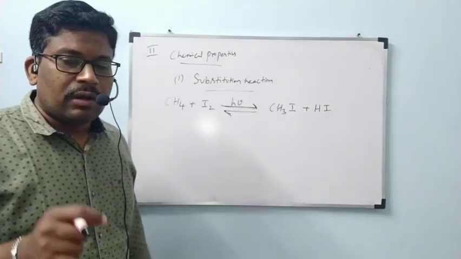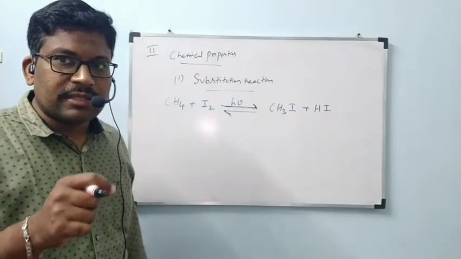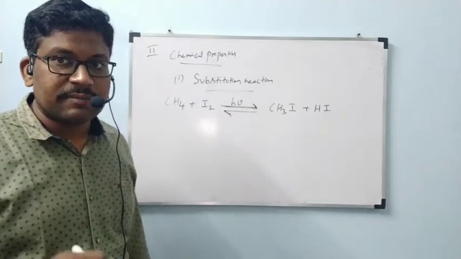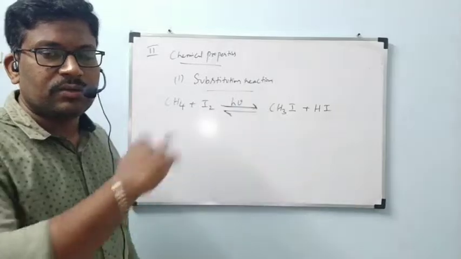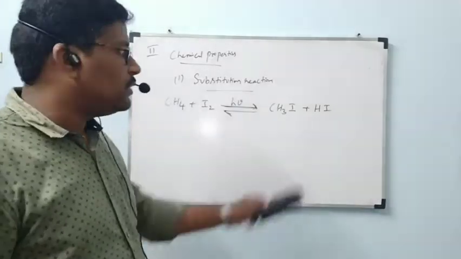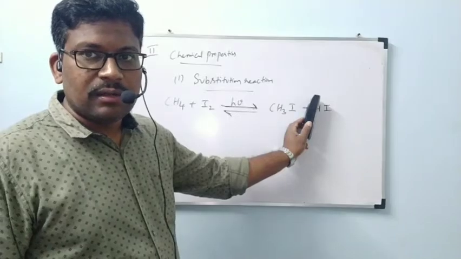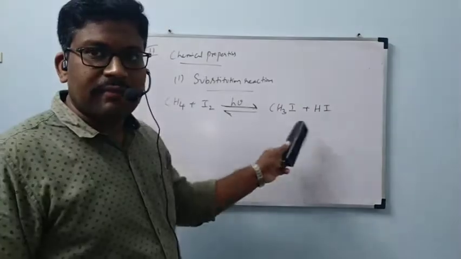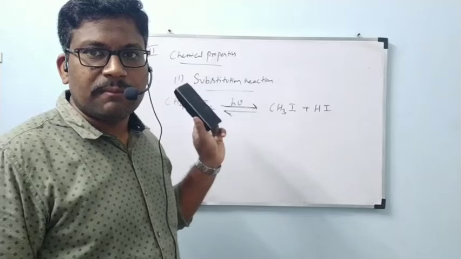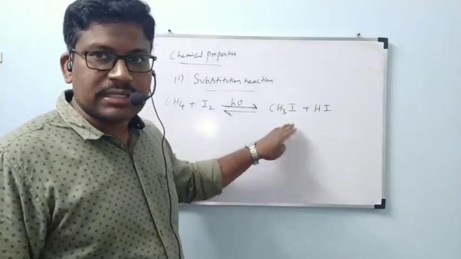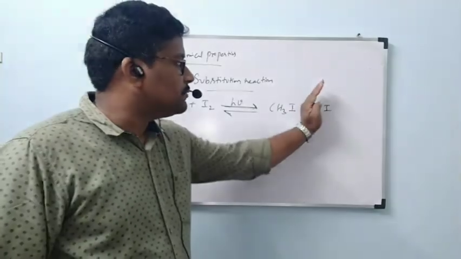Now, to avoid the reversible reaction, that means to avoid products being converted to reactants, I am going to remove this HI. If you remove this HI, CH3I will not react with HI to form backward reaction. That's why if you want to get this product, we want to remove this HI.